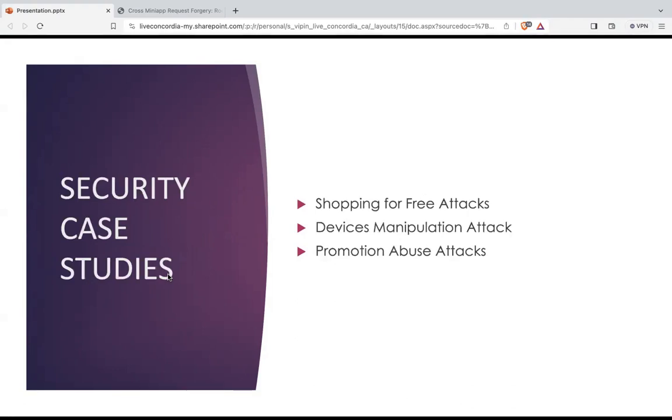These were some attacks that they performed: the shopping for free attack, device manipulation attack, and promotional abuse attack. As the name suggests, in the shopping for free attack they placed orders using this attack. Then they did device manipulation, manipulating the Bluetooth and location settings. For promotional abuse, they applied many promotions, for example, they created fake coupons and did shopping with them.